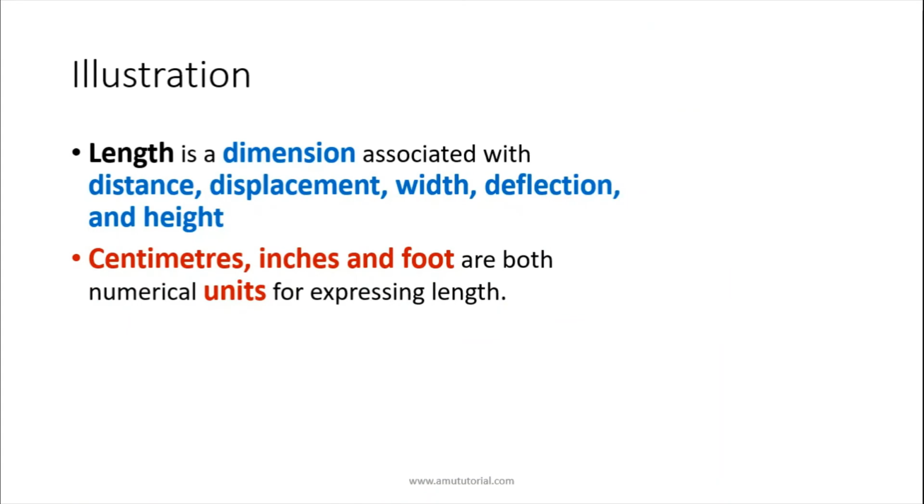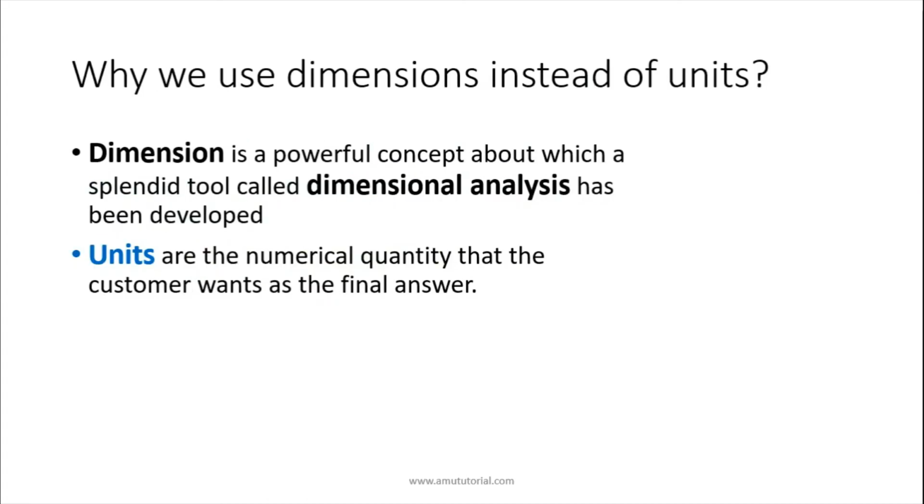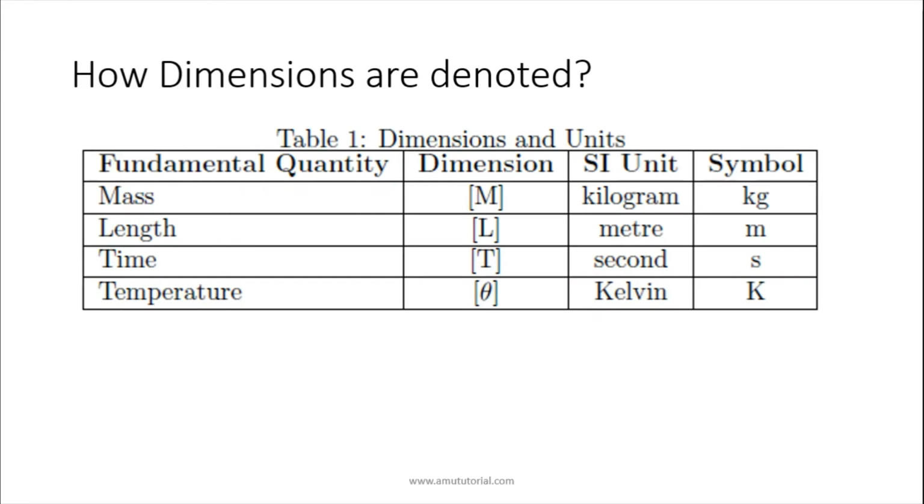This slide I have already explained. I have explained this slide also. So these are the fundamental quantities: mass, length, time, temperature, and these are the dimensions associated with each fundamental quantity. These are the SI units. SI units, these are very important.